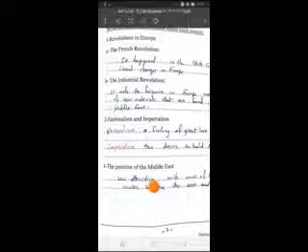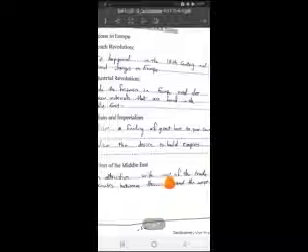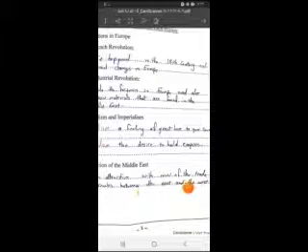Point 3, the position of the Middle East. The position of the Middle East here means the location or the place of the Middle East. It was attractive because the Middle East is located in the middle of the world between the East and the West. And also the Middle East has most of the trade routes between the East and the West. The colonizers wanted to control such an attractive location and control these trade routes for their own good.